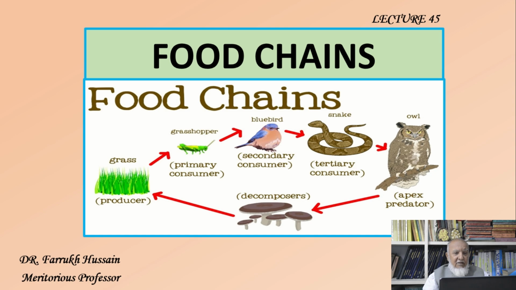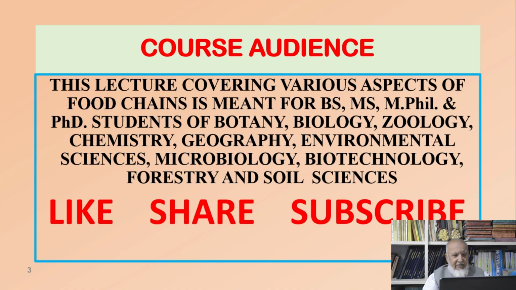As this first picture on the title indicates, there are producers, there are primary consumers, secondary consumers, then there are tertiary consumers, and apex predators are there. So all of them also produce litter, and then decomposers come. So this is the whole brief story of this lecture.